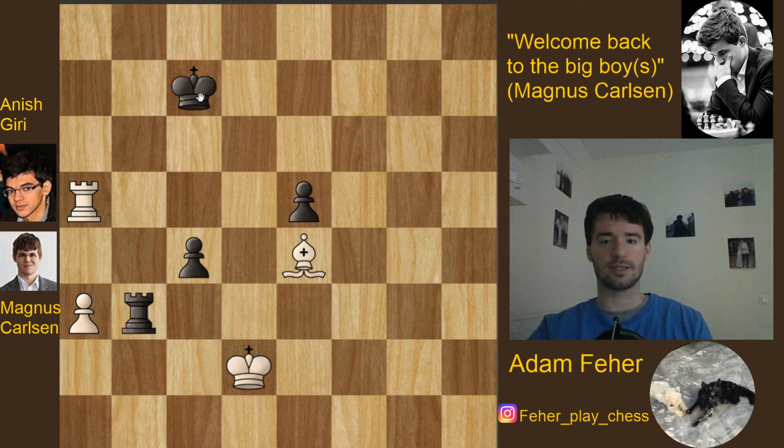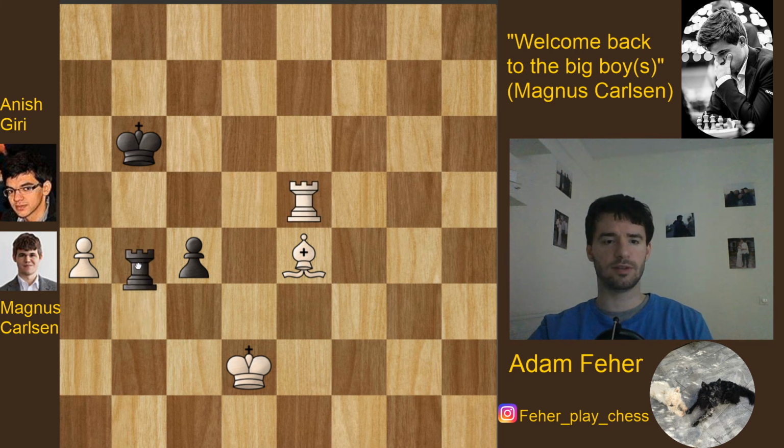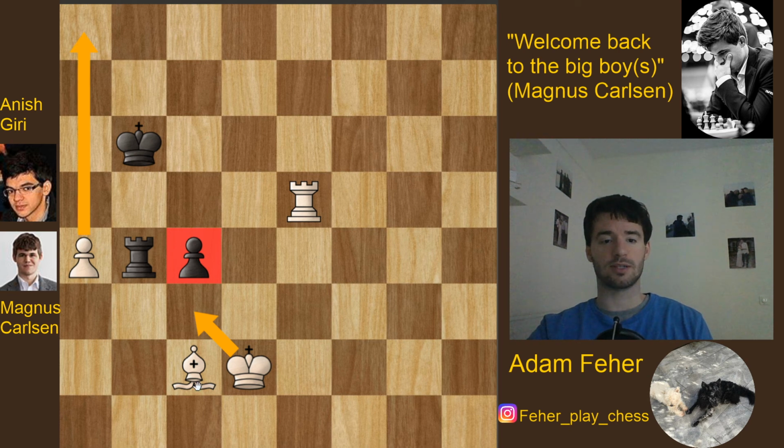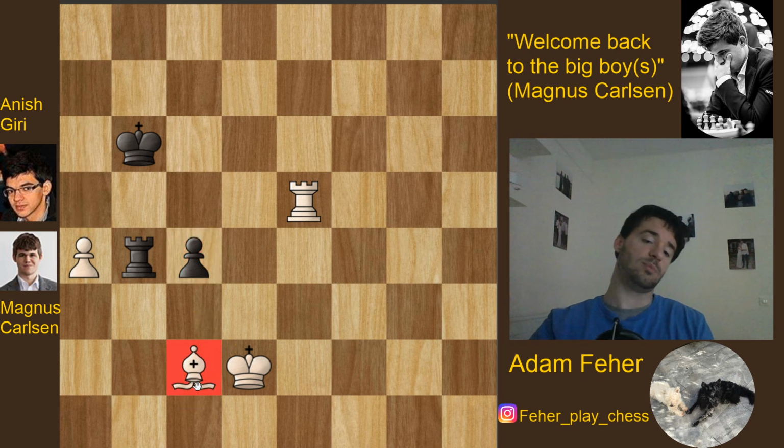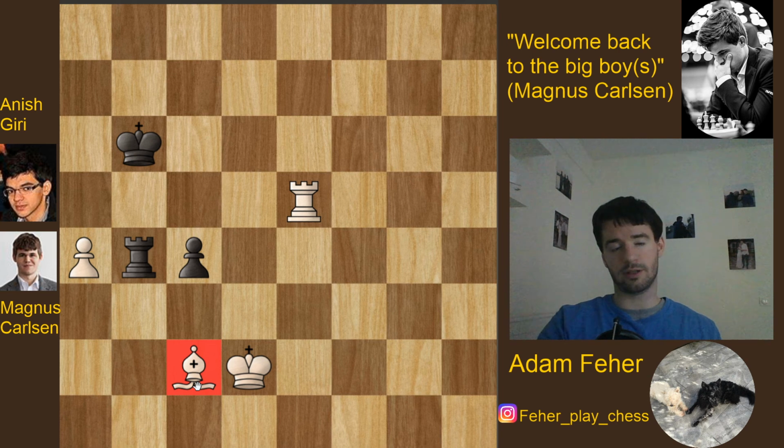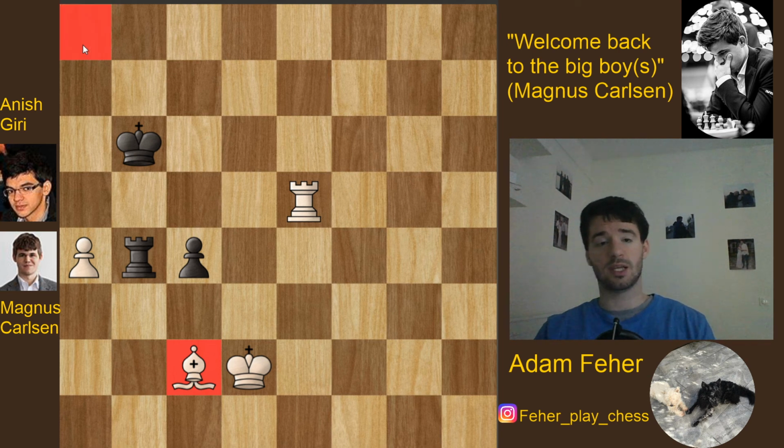Well, Anish tried king c7. Now the a-pawn goes, king b6 and rook e5, rook b4. Carlsen just defended his pawn with bishop c2. Now the king comes there, eats up this pawn, and this pawn can easily queen because white has the right bishop that can control the final a square. So yeah, this was game 6. Giri resigned, and with this game Giri also resigned the whole day.